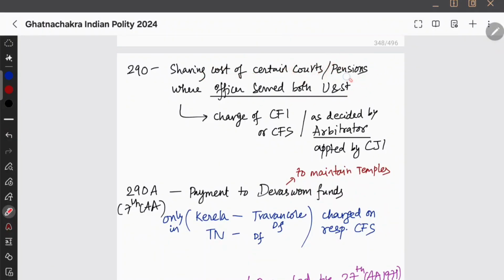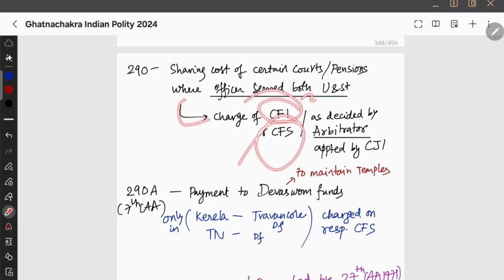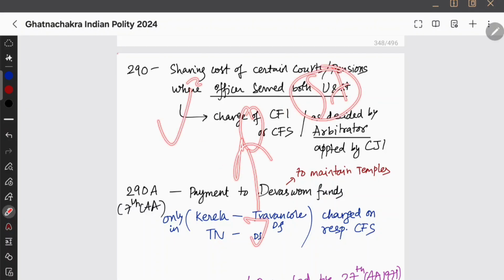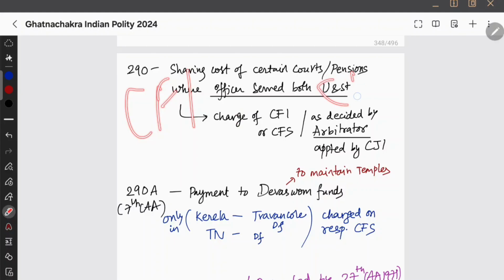Okay, and next after finishing all of them we go to article 290, sharing cost of certain courts or pensions where officers served both union and state. अगर कोई officer both union and state government को serve करता है, so he is charged on consolidated fund of India or consolidated fund of state. If an officer has served both the union and state government, तो इनको अब कौन देगा पैसा? इनको salary कौन देगा? I mean, will it be charged on the consolidated fund of India or consolidated fund of state?